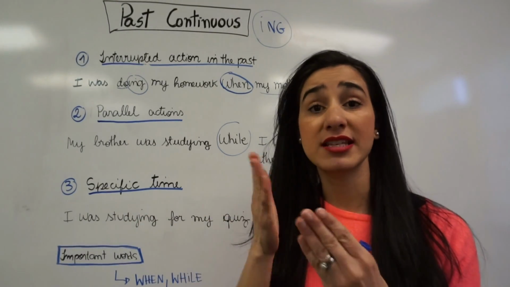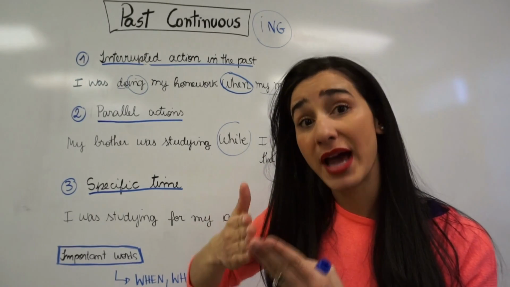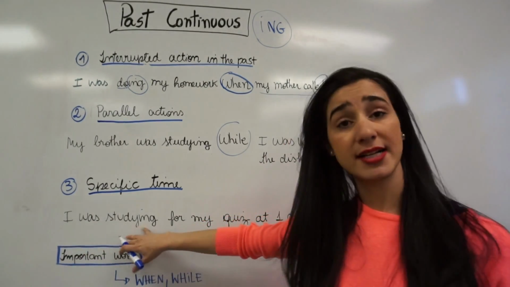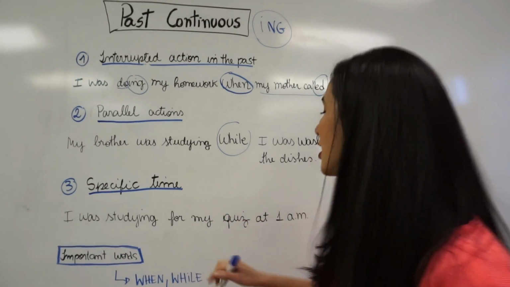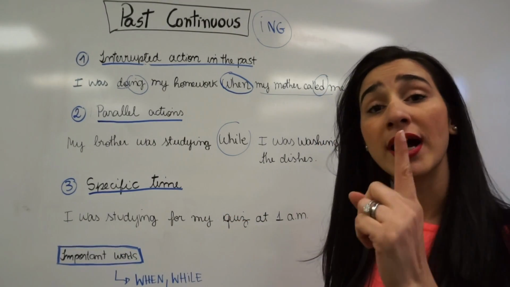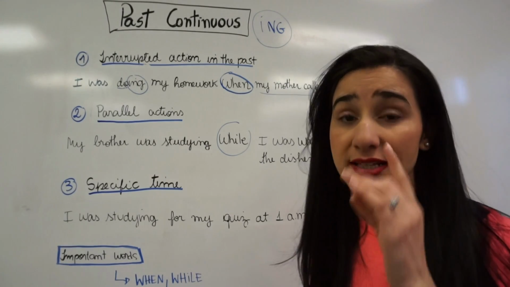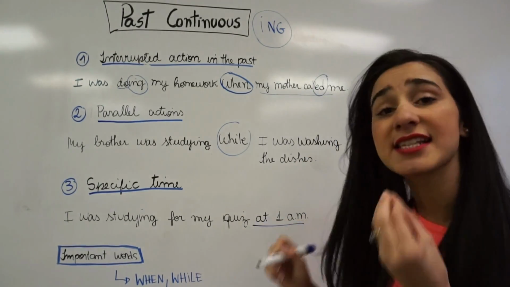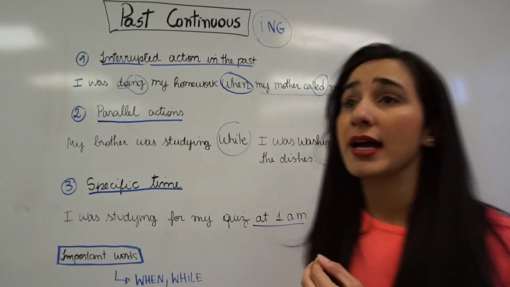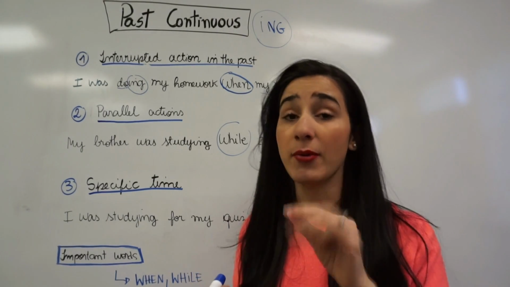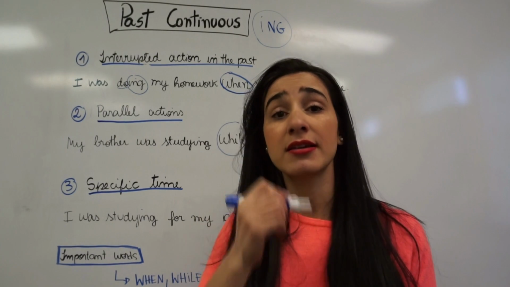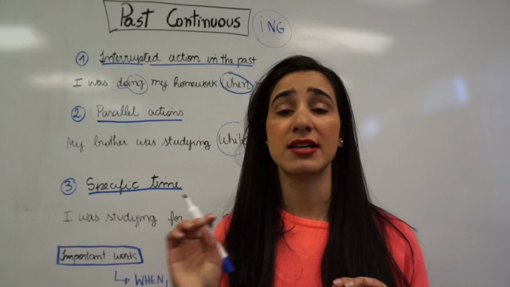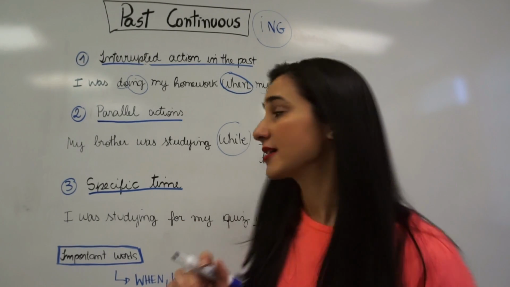Next situation is specific time. We're talking about a specific time in the past, okay? I brought here an example. I was studying again for my quiz at 1 a.m. It was 1 a.m. It was this specific time that I was studying, okay? So at noon, another example, at noon, I was having lunch. I was having lunch at noon. It's a specific time in the past, okay?